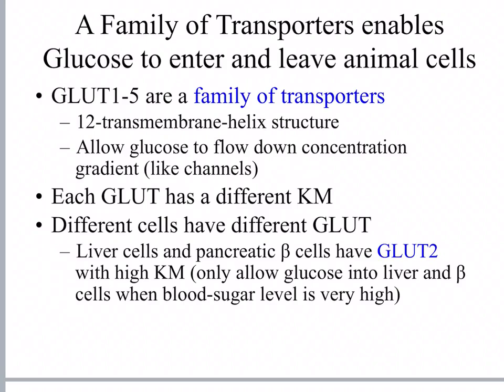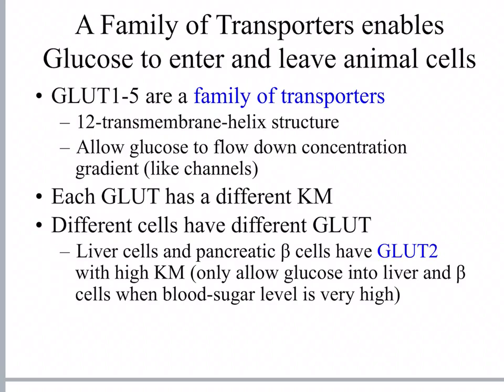If there's a lot of glucose outside of the cell, the glucose will be transported into the cell. If there's a higher concentration of glucose inside the cell, then the transporters will transport glucose out of the cell. Each cell has a different type of transporter, GLUT1 or 2 or GLUT3 or GLUT4 or GLUT5. Actually, there's over a dozen of these, but our book luckily only tells us about 5 of them, because different cells have different jobs to do.